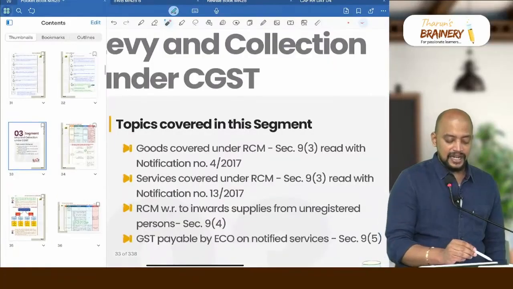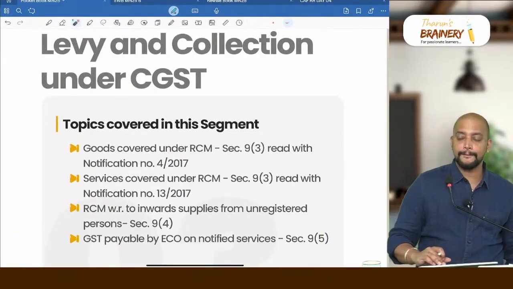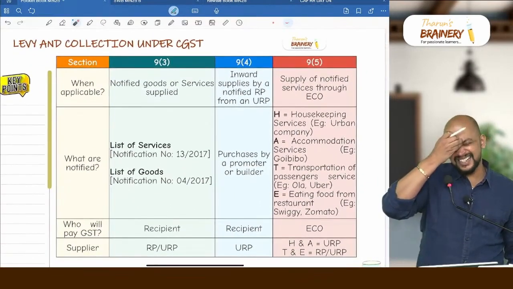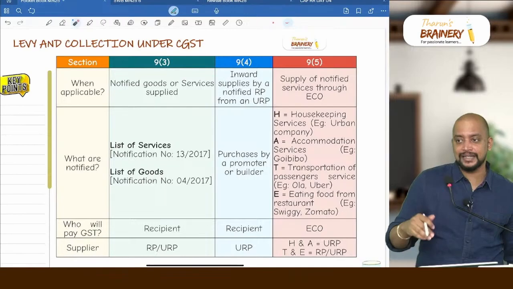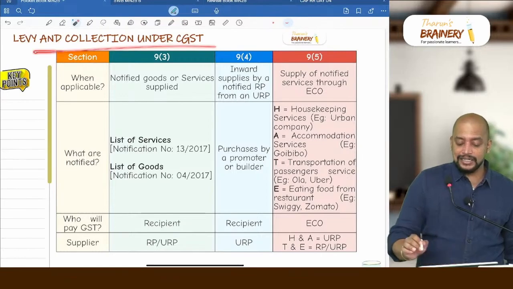You can see here levy and collection under CGST. That is not yet discussed. That is related to this salvage value, insurance company, etc. That is coming in the first chapter. Okay. Next, look into this levy and collection under CGST.